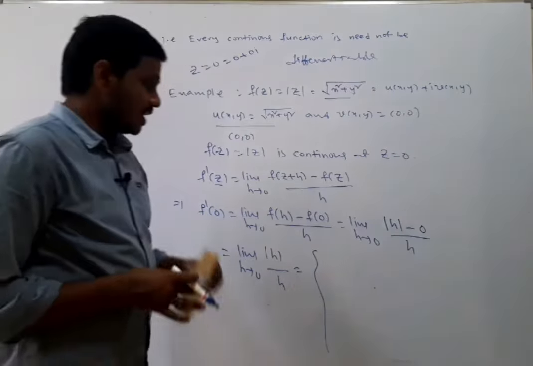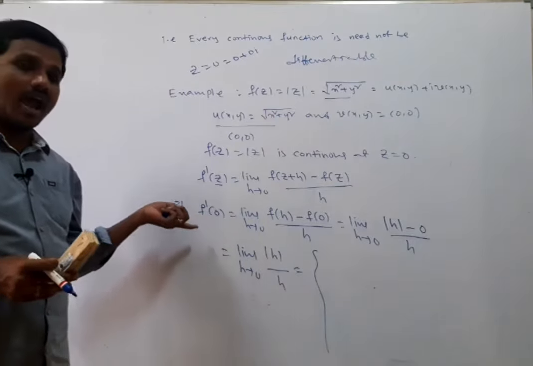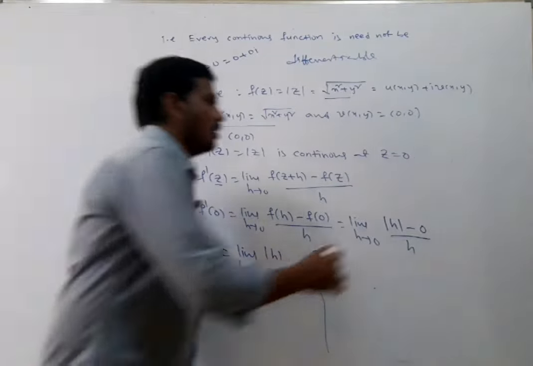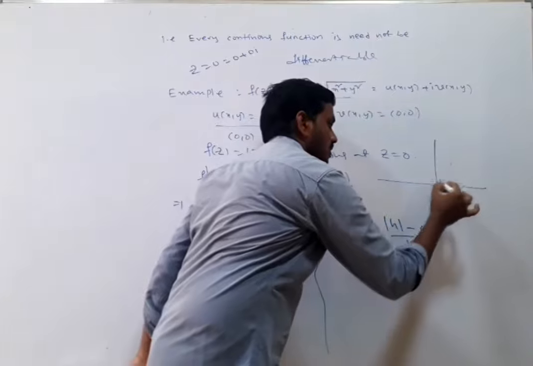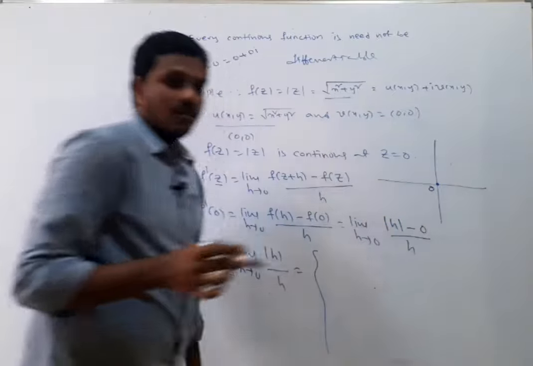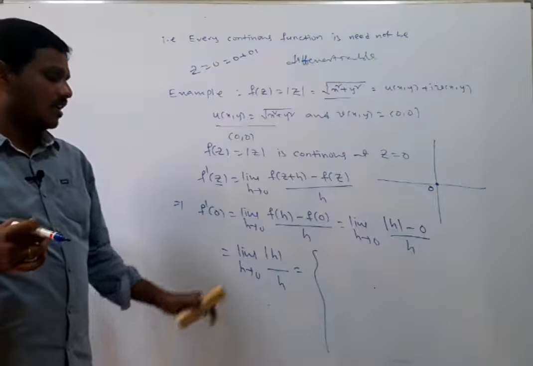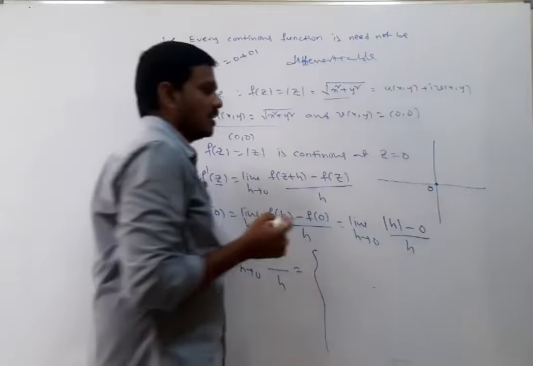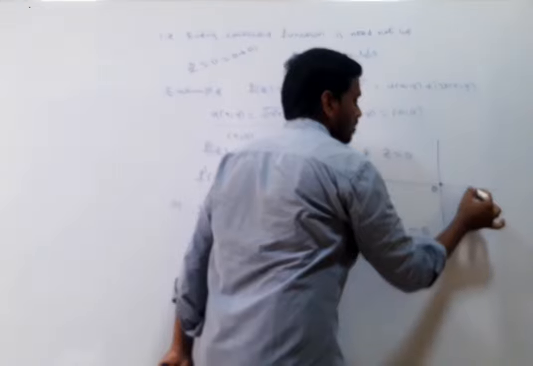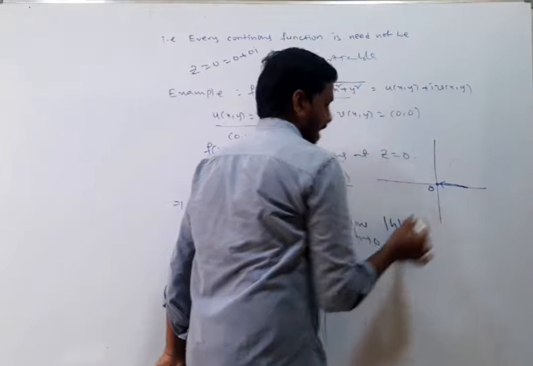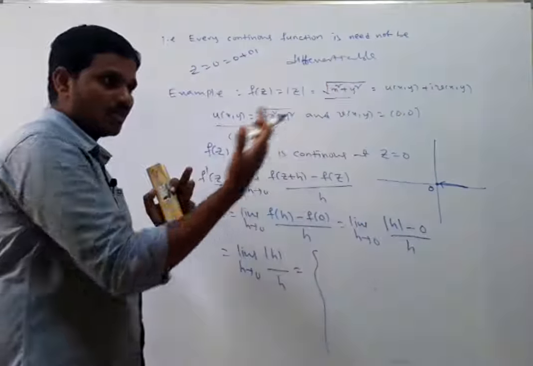Here we are checking the differentiability of the function at 0. This is the complex plane, and this is the point 0. I am trying to find the limit of the function at 0. How many ways? Along the positive real axis, h tends to 0 from the positive real axis.